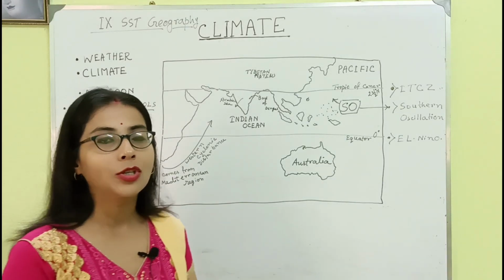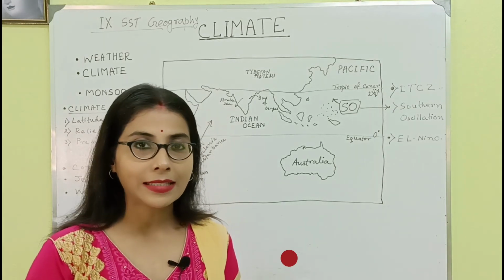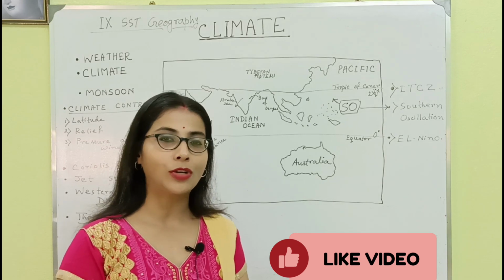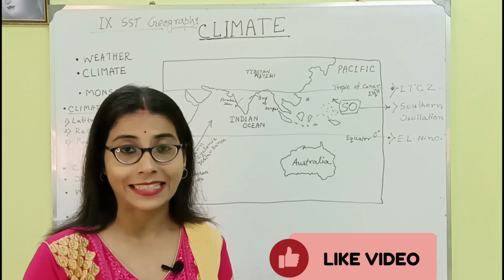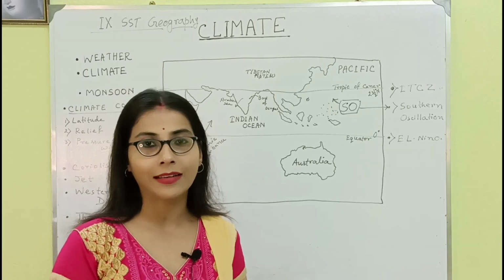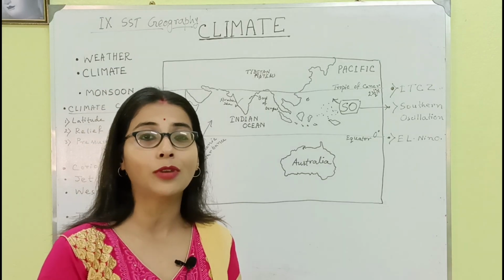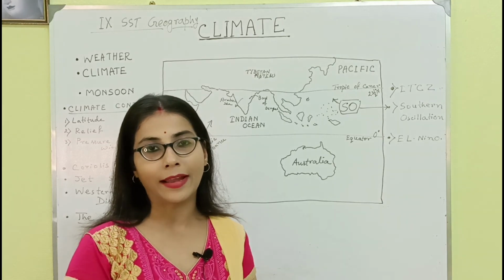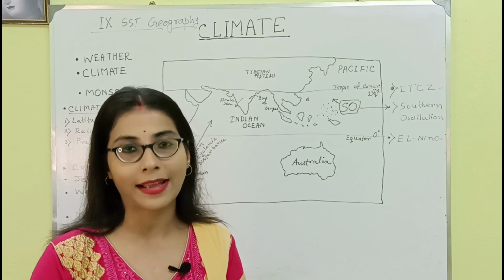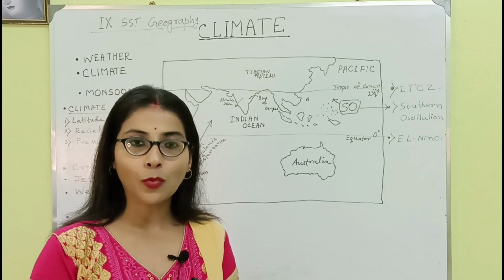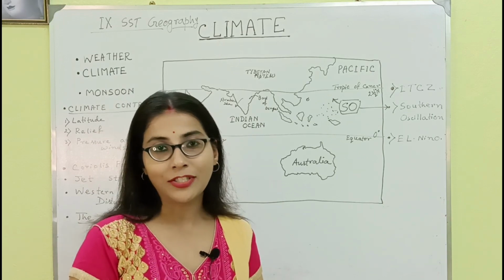So what is the need to know about the climate? When we think that the winter season has arrived, we need to take out all our woolen clothes. Or, oh, this is summer time, so we need to switch on our AC, or we don't need to go outside in the sun. Why do we think this way? Or in the rainy season we need to take out our umbrellas. Why do we do that? Because every season's weather or climate has its own criteria or features. So one by one I am going to reveal all these atmospheric mysterious things.